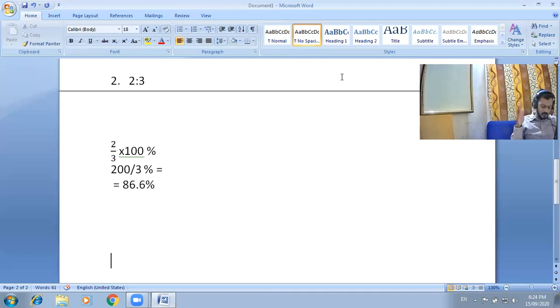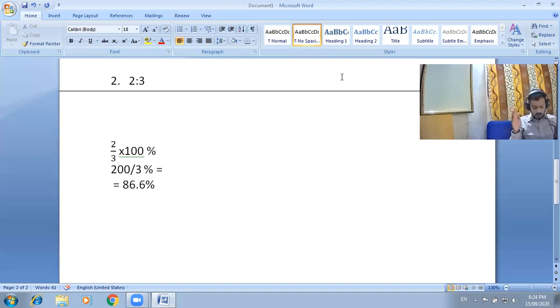In a comparison of percentage, what do we always take? 100, meaning compare all things with respect to 100. So our reference point is 100.